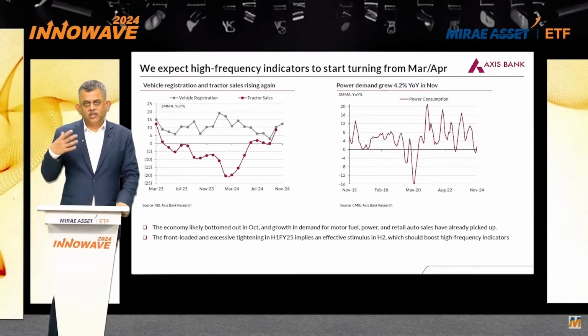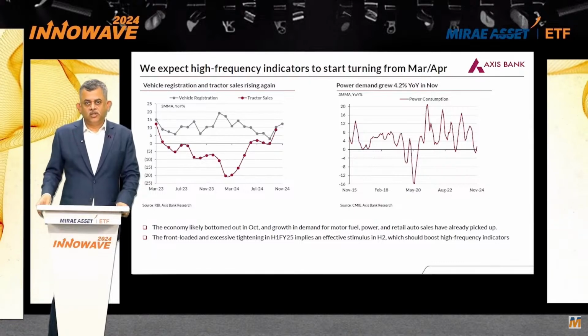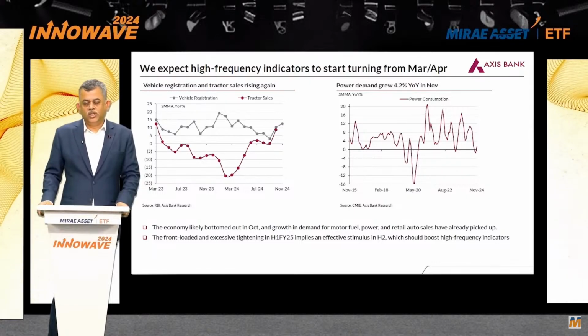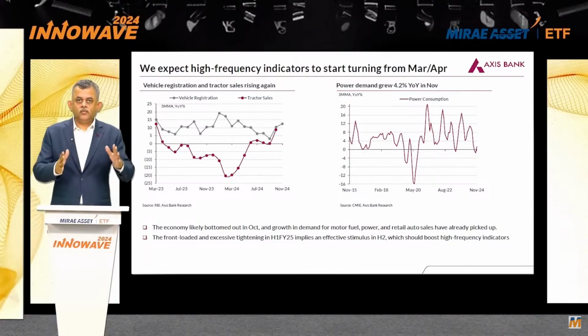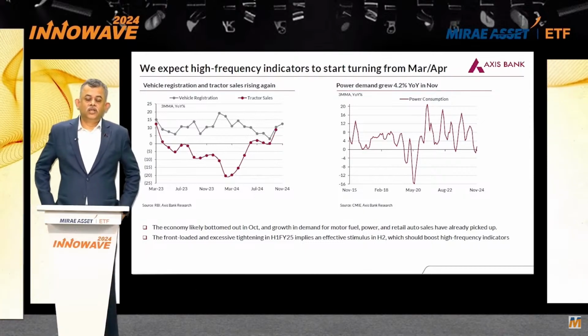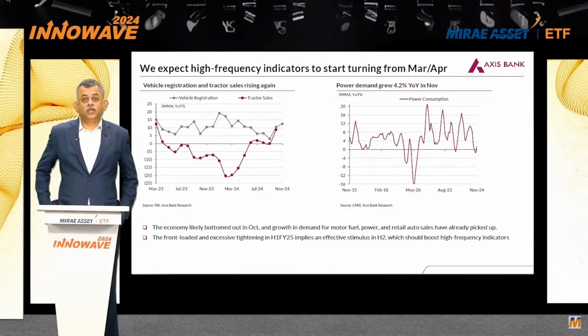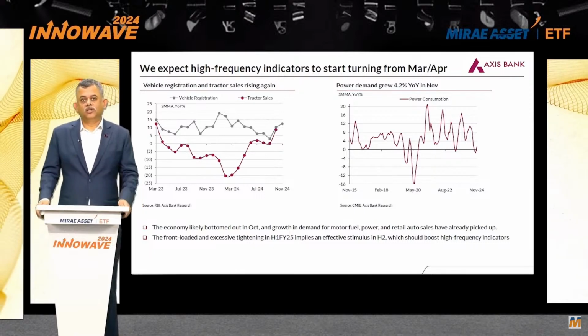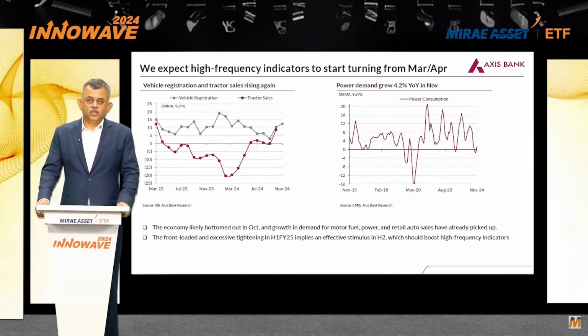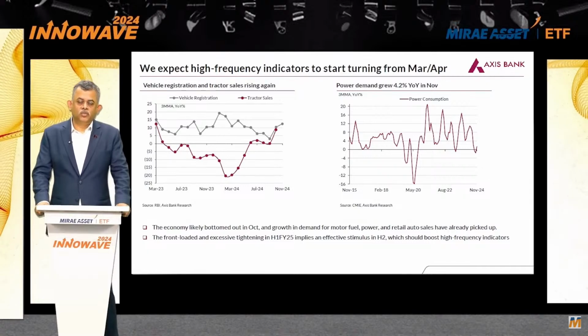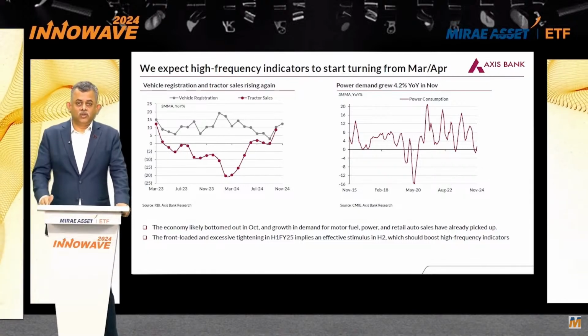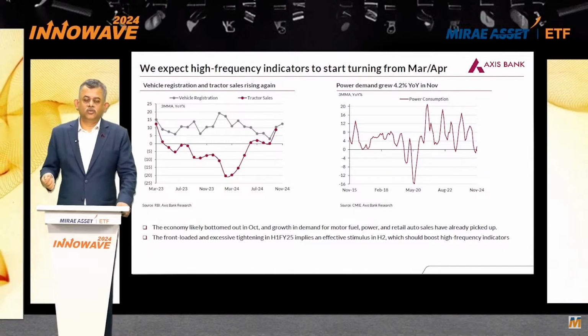So this had created some structural issues in the process of money creation in the economy. Now that this has been brought back to 4%, and the banks now have much more room to start thinking about credit growth in aggregate, we should start to see some improvement in the credit impulse. So what was a very strong negative credit impulse should also now start to reverse.